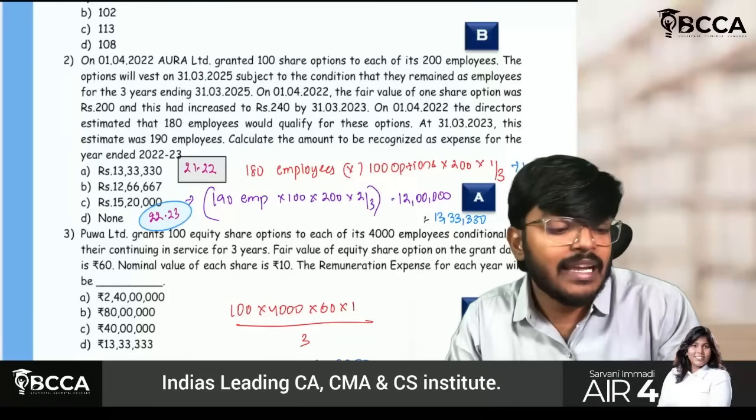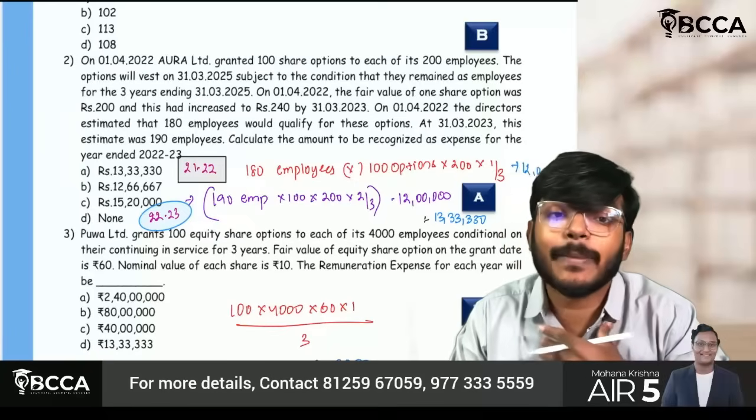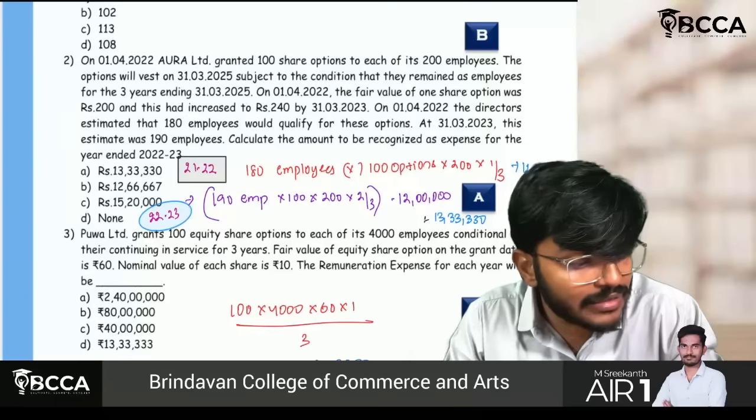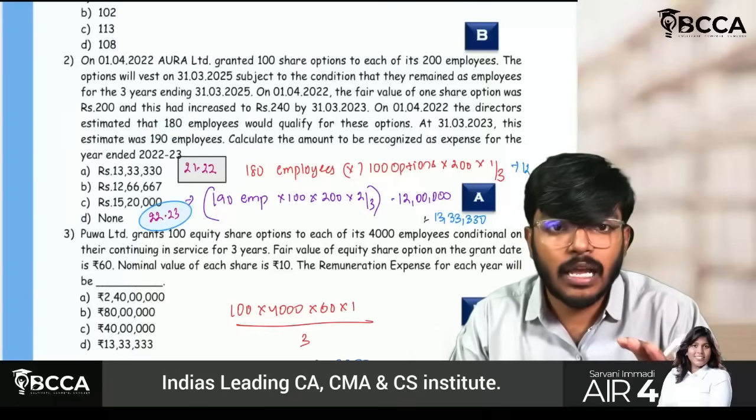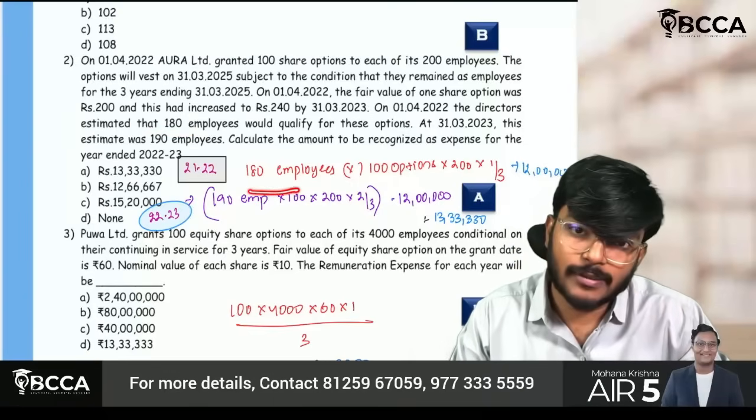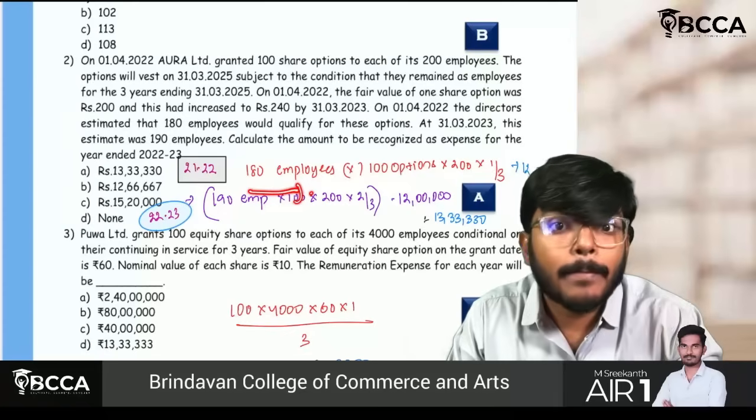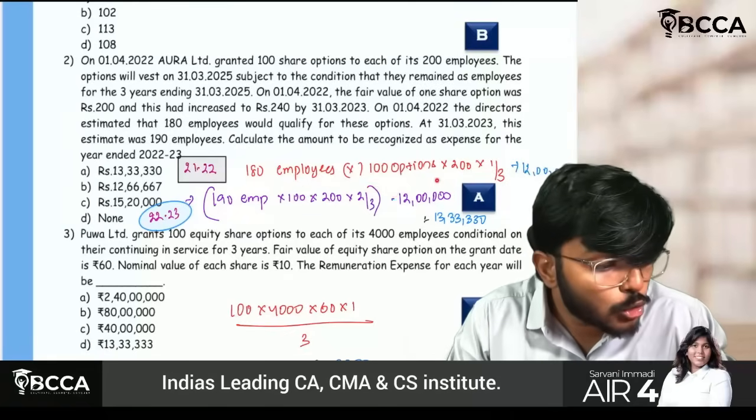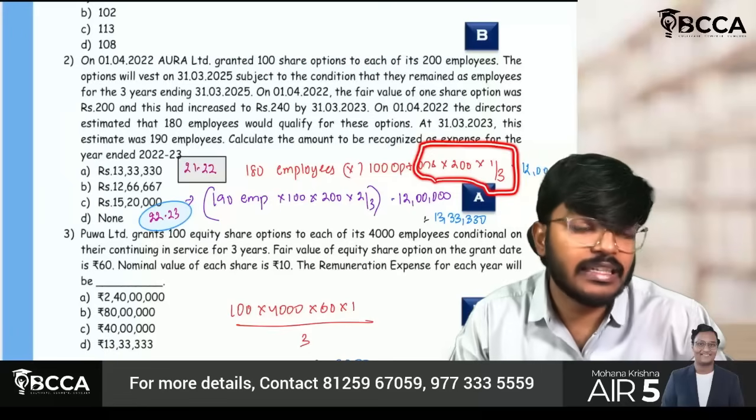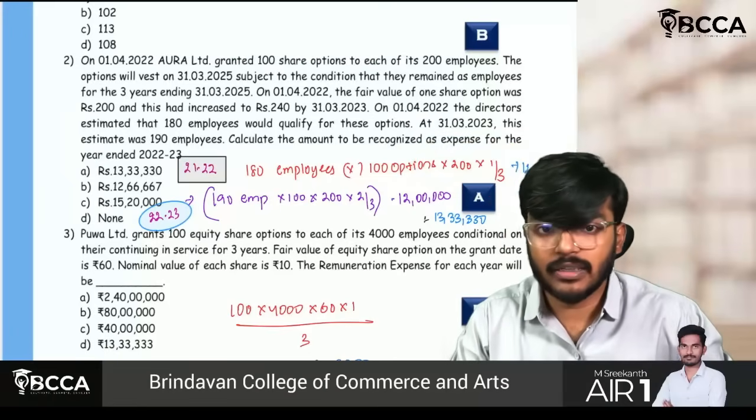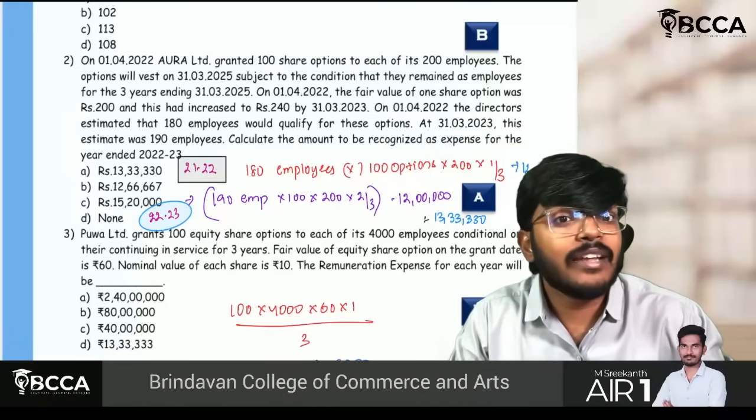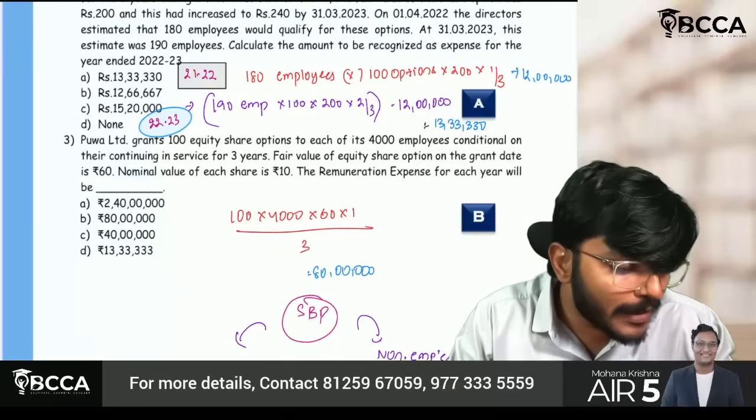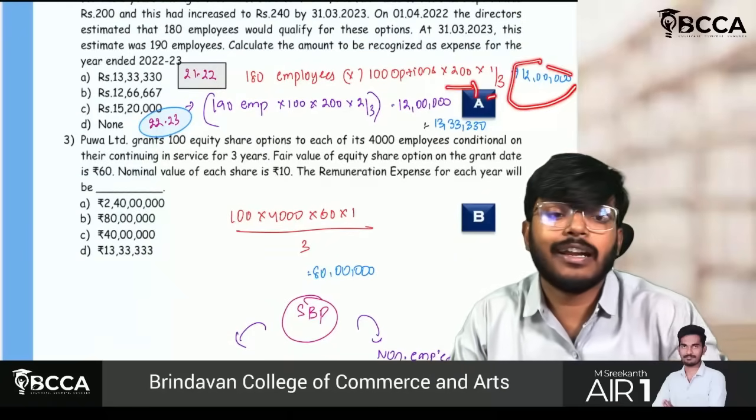So now try to understand. Sir, for the first year, that is 21-22, what is the expense which I have to write? Formula: number of employees expected to remain on that date, 180 employees is what I have expected. So 180 employees multiplied by 100 options into 200 into 1 by 3, first I have written. For 21-22 I have written. So for 21-22 my expense would be how much, sir? My expense would be 180 into 100 into 200 into 1 by 3, which means 12 lakh rupees.